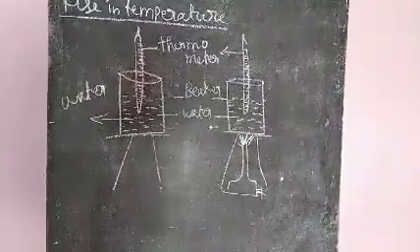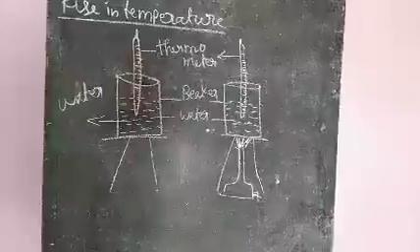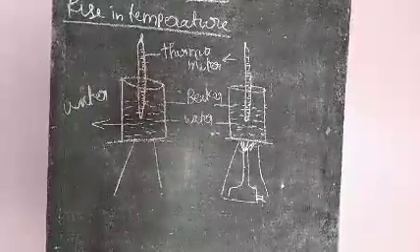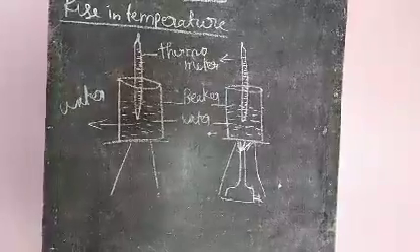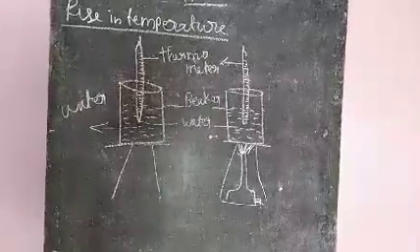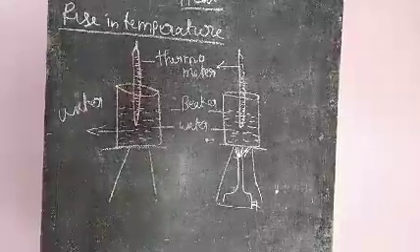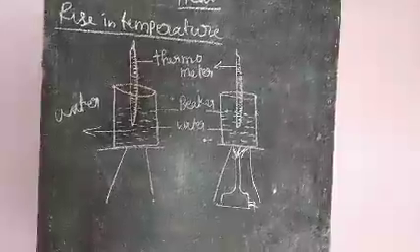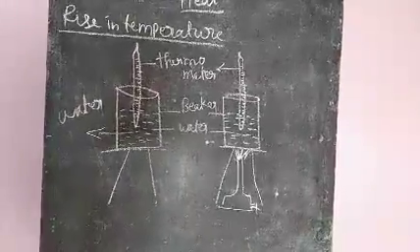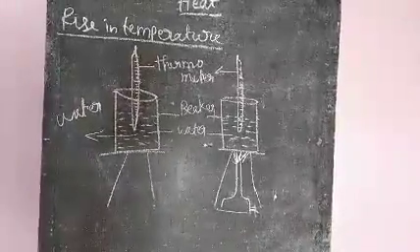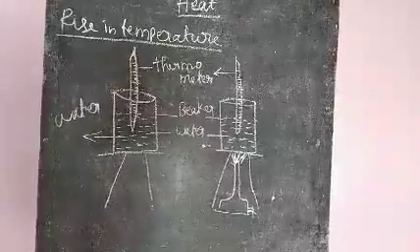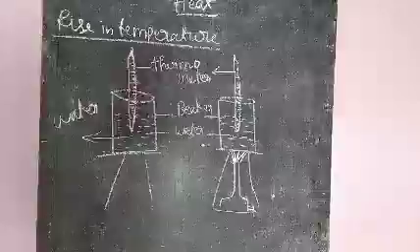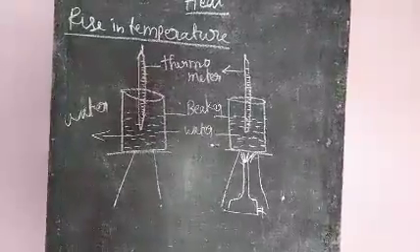In our daily life, we make food and tea. We use water. Before heating, the water is at some temperature. After heating, the water is at a different temperature. So due to the heat, the temperature of the substance rises.